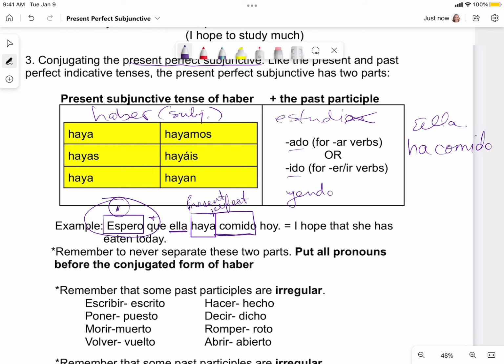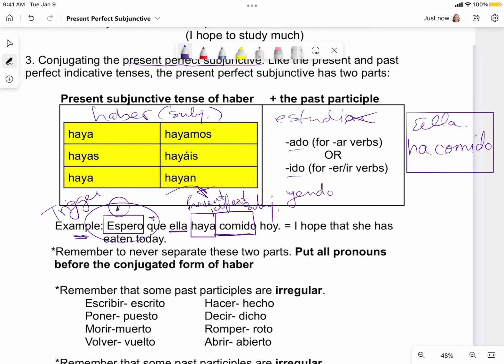We've got our special clause, that's our trigger, that allows us to use the present perfect subjunctive over here. Remember, we have to have that trigger clause and the independent clause in order to use the subjunctive. So this phrase did not require subjunctive. It was just a statement. She has eaten. It's black and white, a factual statement.